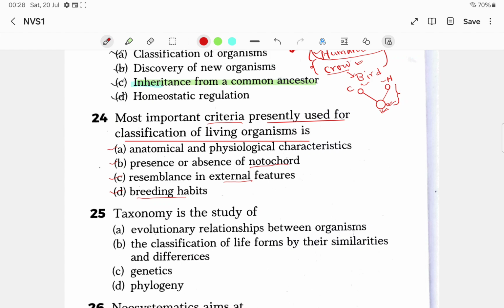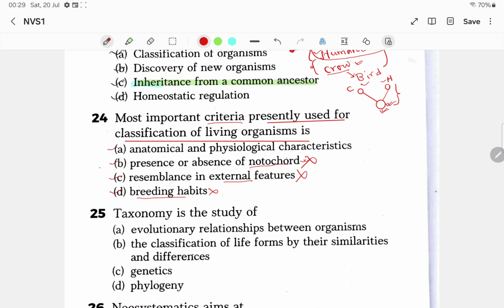If you say presence or absence of notochord, you know that on the basis of notochord you can classify animals, but there are so many living organisms like bacteria, protista or plants that don't have notochords, so it will be the wrong answer. Resemblance in external features: on that basis you cannot classify living organisms properly.